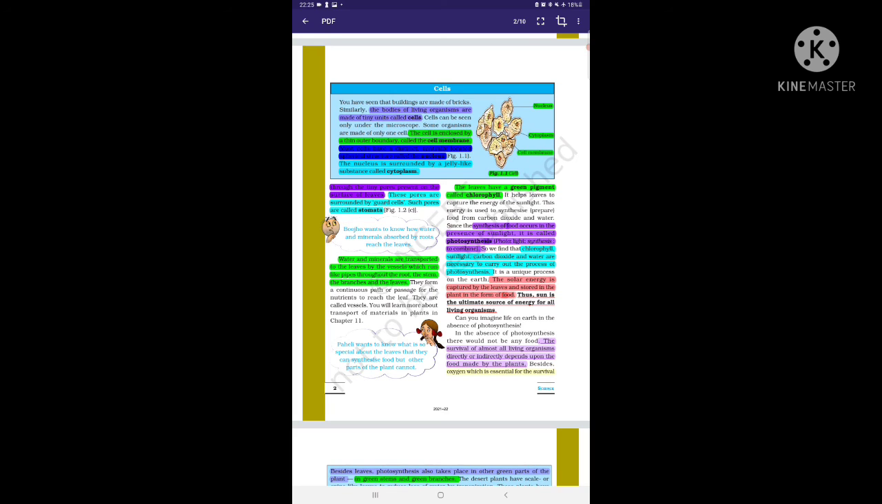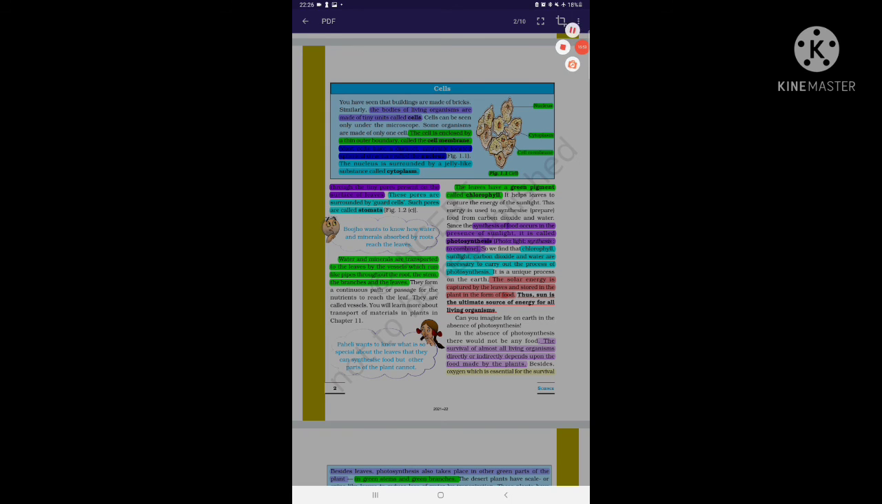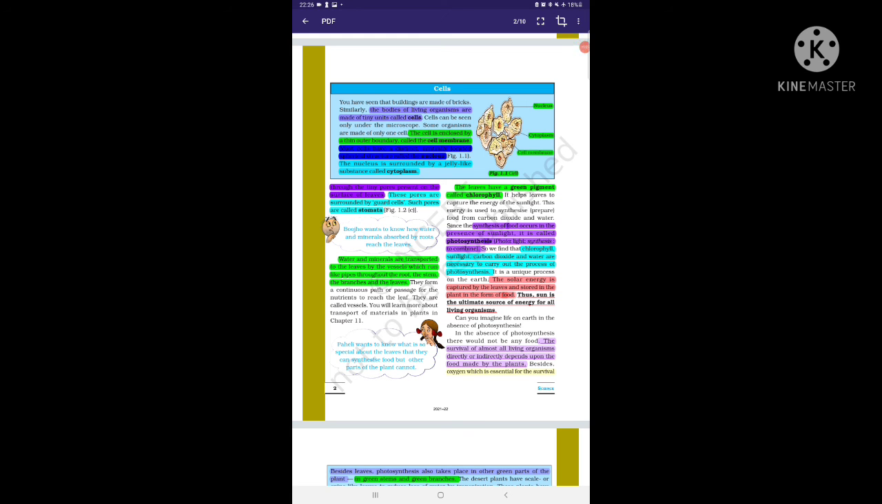So you can get a question: what is photosynthesis, or what is the process by which plants make their food? Here you can write that the process of making food by plants using simple inorganic substances is known as photosynthesis. So we found that chlorophyll, sunlight, carbon dioxide and water are necessary to carry out the process of photosynthesis.